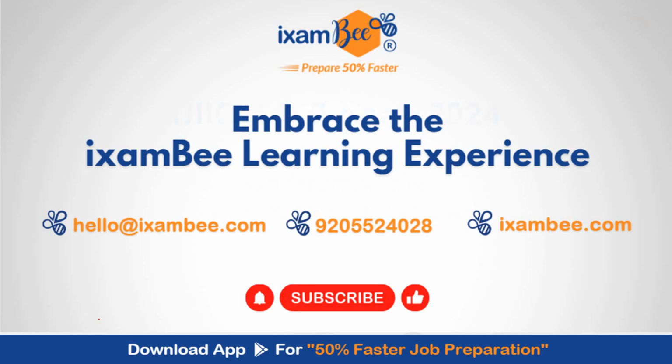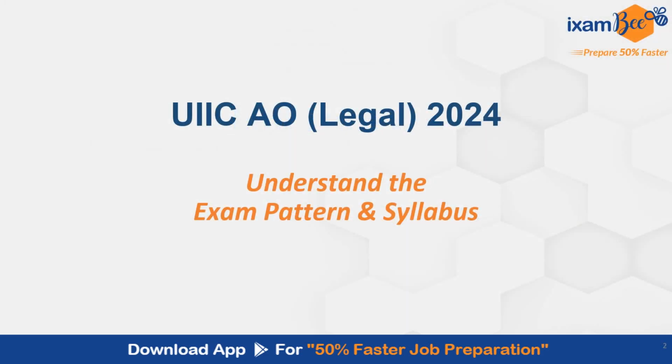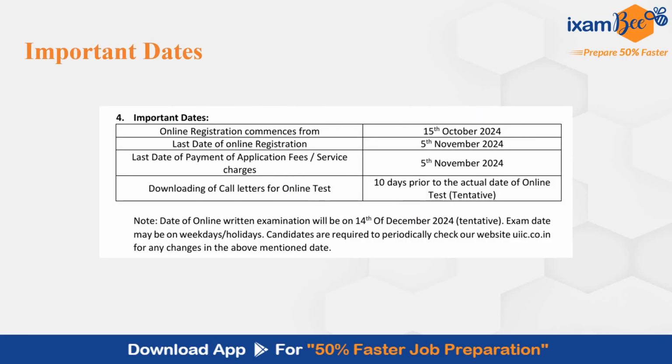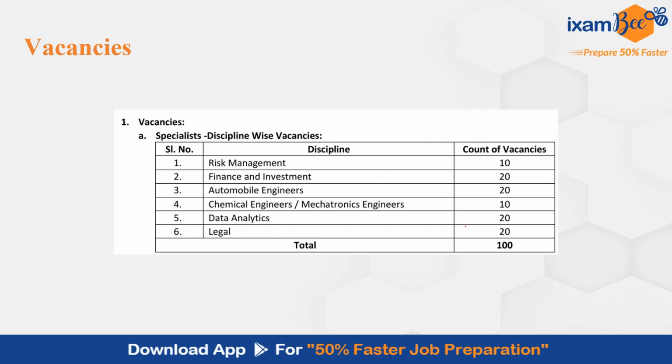In this video, I'm going to discuss the exam pattern and syllabus of UIIC AO Legal exam. Starting with the important dates, you can fill the online registration form from 15th of October to 5th of November. The tentative date of online written exam is 14th of December. There are 20 vacancies. Around 60 to 65 students will be going for interview.